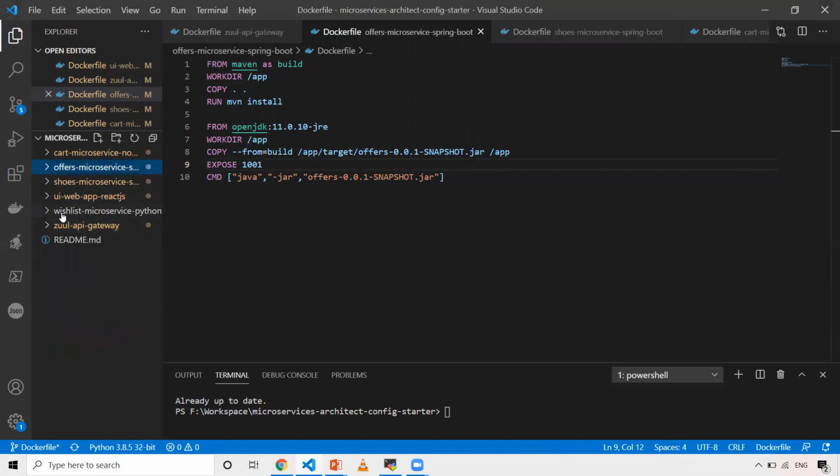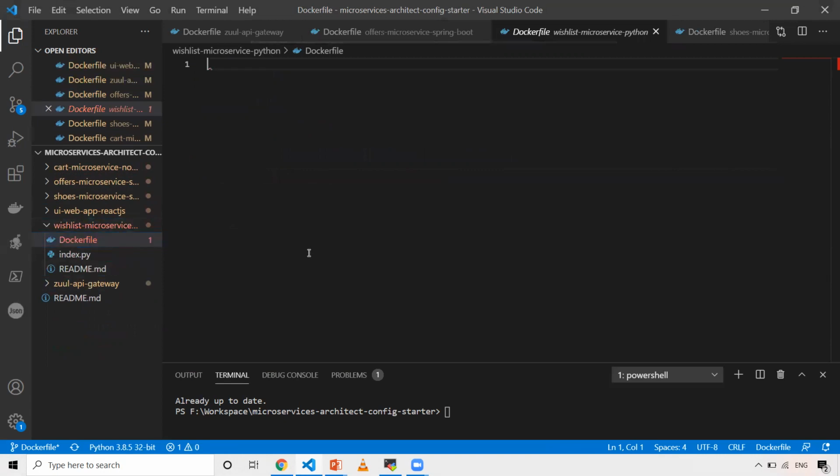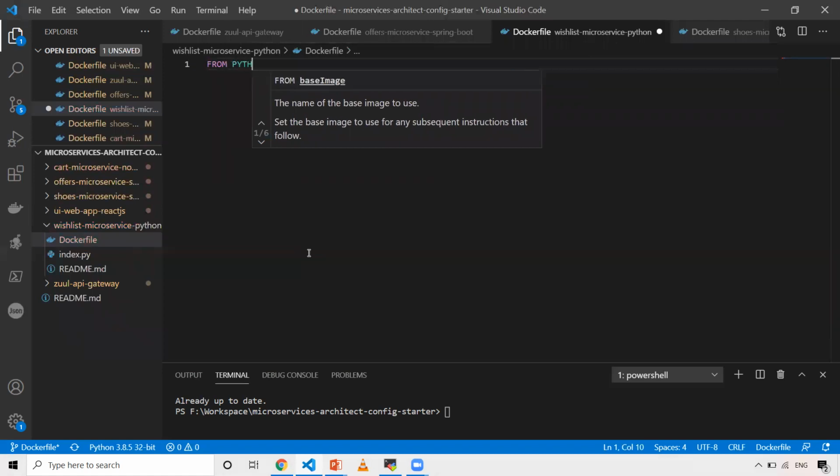And the last one, wishlist, which is, you can see, index.py, a Python application. Okay. So now I want Python. My application is written using Python 3. So I want to take FROM python:3, not caps Python.